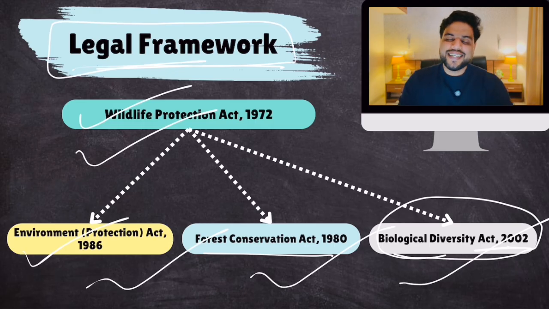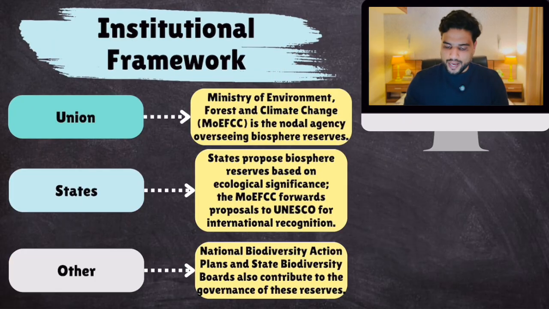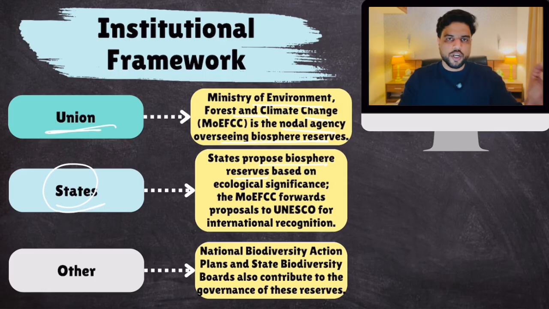But which organizations of India implement this strategy? Okay, what is the institutional framework? Who implements these laws? So at the top, at the union level, there is the Ministry of Environment, Forest and Climate Change. It is the nodal agency for biosphere reserves. Then states also perform a role. States propose biosphere reserves. For example, Andhra Pradesh identifies a particular area and says this should be a biosphere reserve.